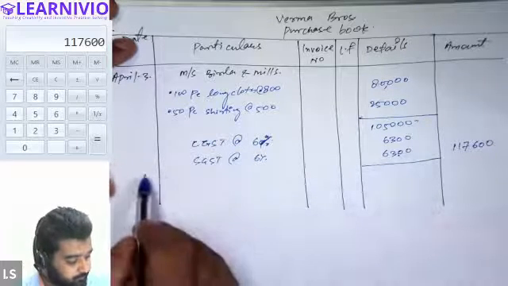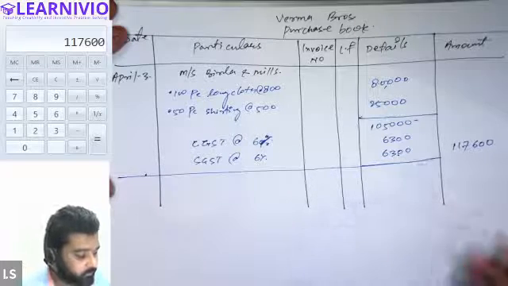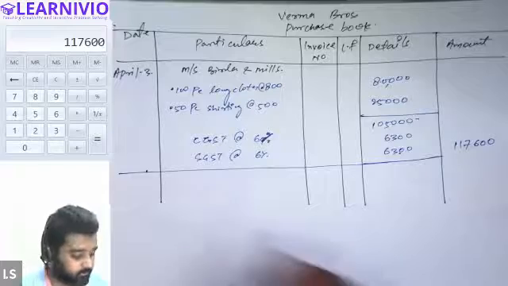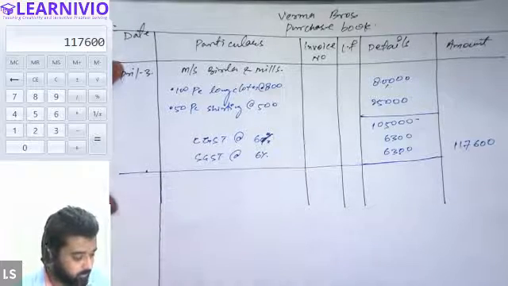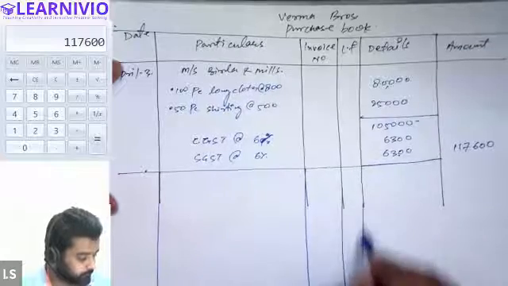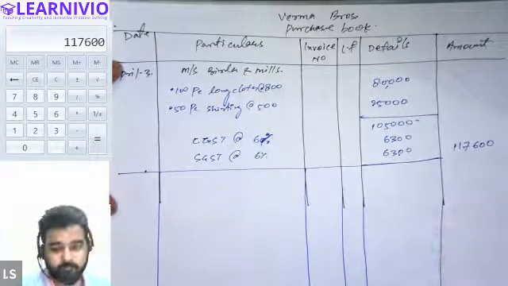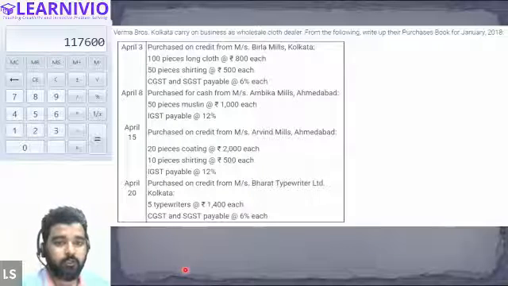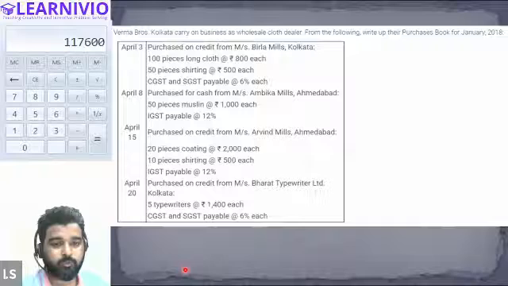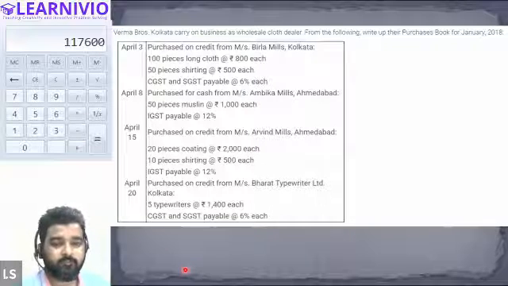Now we will draw a straight line till here. So we are done with the transaction relating to April 3rd. Okay, now let's move on to the next date. On April 8, this is basically a cash transaction, so it will not be recorded in the purchase book. Now let's go to April 15.